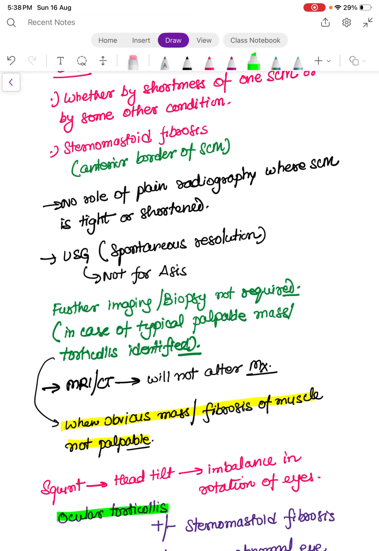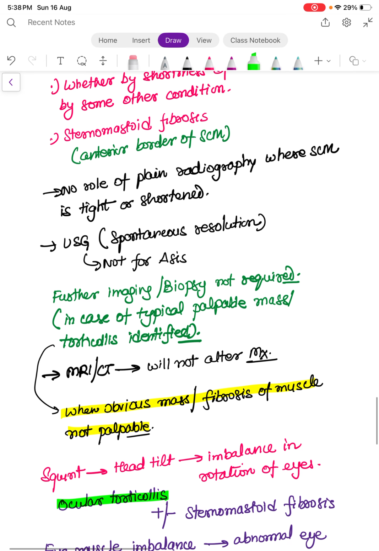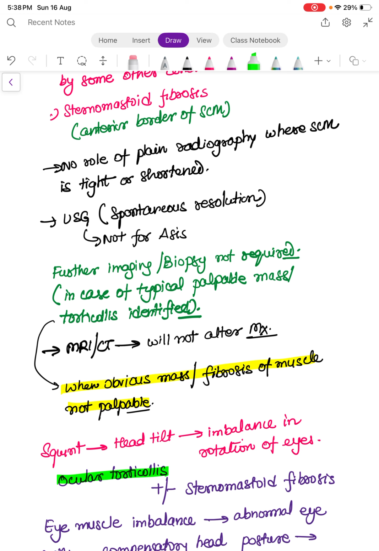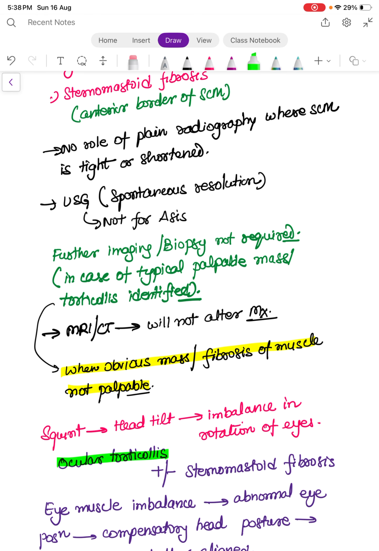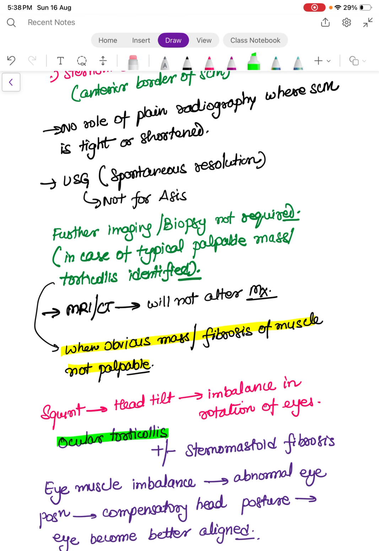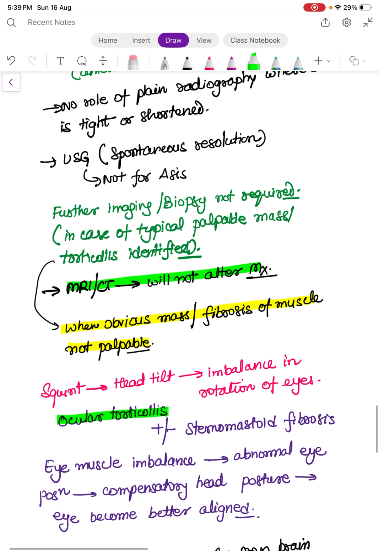Sometimes the radiologists who are not experienced enough can further say to do higher imaging, or can also recommend biopsy, which is not required, especially in case of a typical palpable mass where the torticollis is already identified. MRI and CT can also help in diagnosis, but they will not alter management.